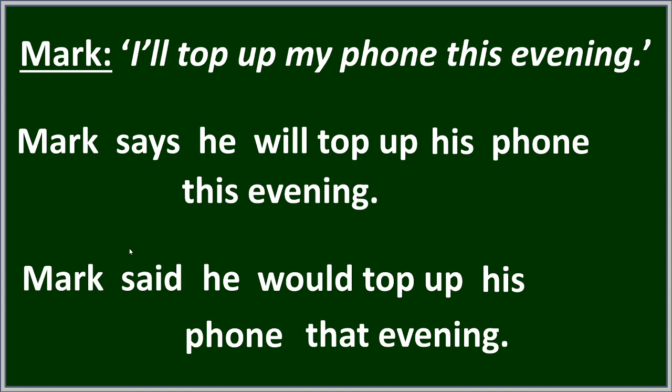So, what do we have? We have the reporting verbs. Says, present simple, and said, past simple. Depending on the reporting verbs, we have grammar changes. So, as you can see, in the present reporting verb, the grammar change doesn't happen. We have will and will in both cases, and we have would if the reporting verb is in the past.